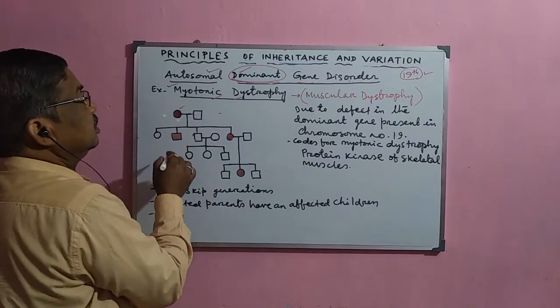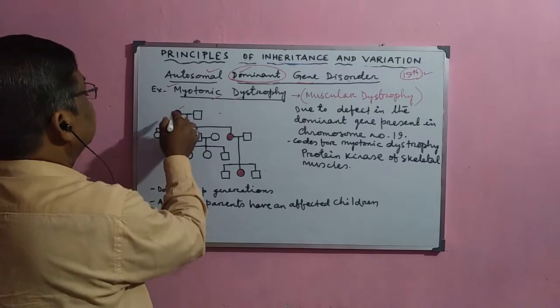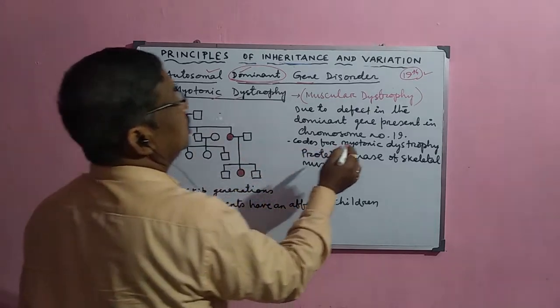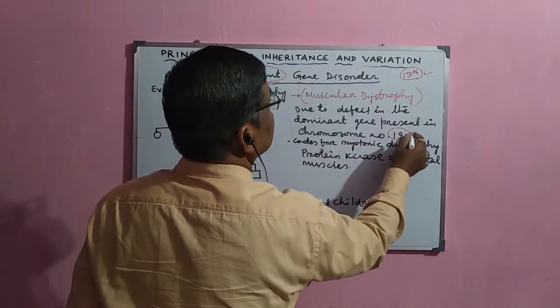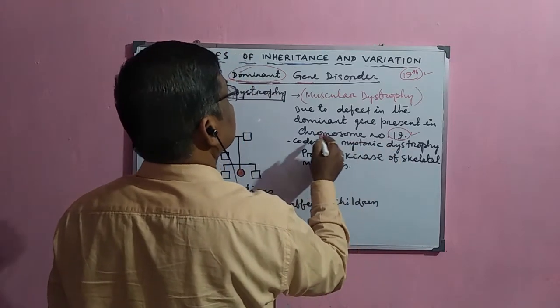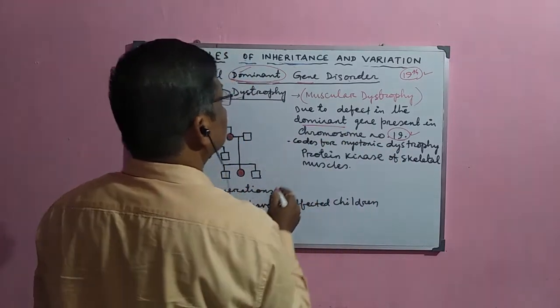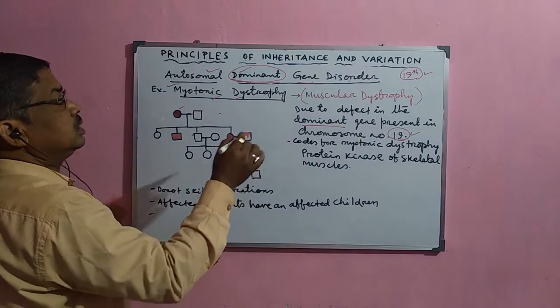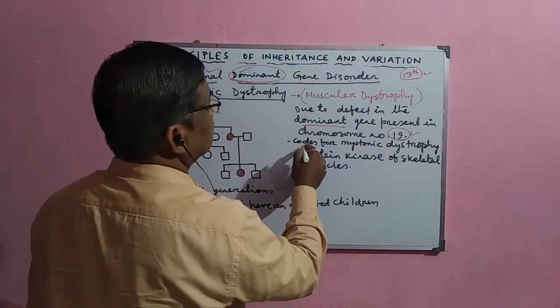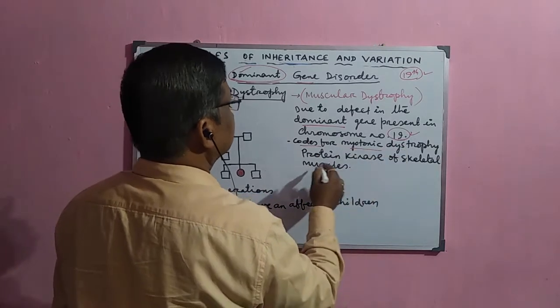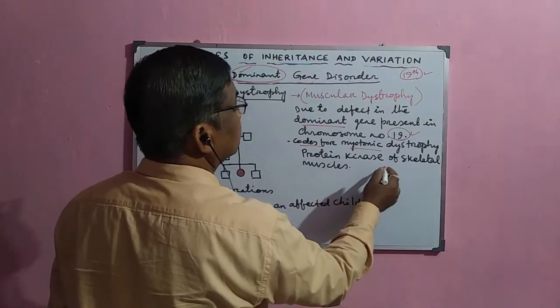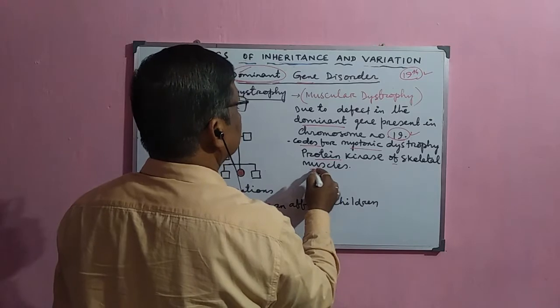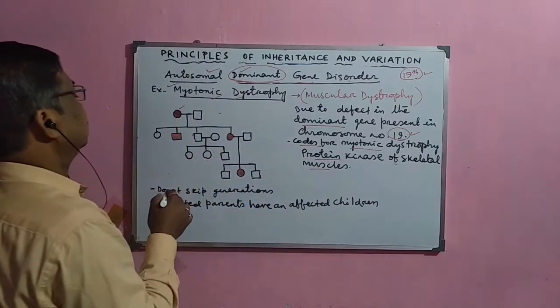Now, look here. Due to a defect in this gene, normally the gene which is present on the 19th chromosome is in the dominant form. So whenever it is there in the gene, it codes for the myotonic dystrophy protein kinase of the skeletal muscle, due to which this type of problem occurs.